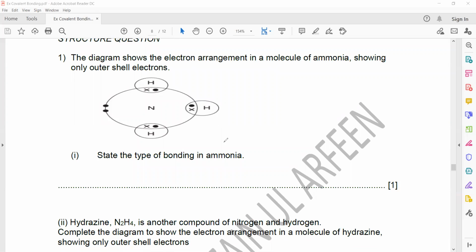Covalent. It's covalent because you can see here there's a sharing of electrons. Whenever there's a sharing of electrons, it's a covalent bond. Or you can also identify it because nitrogen is a non-metal, hydrogen is a non-metal. Whenever there are two non-metals, they will always have a covalent bond.